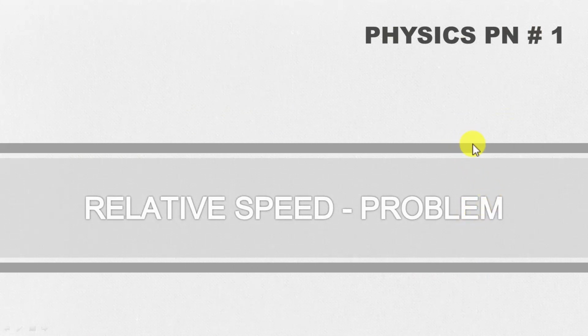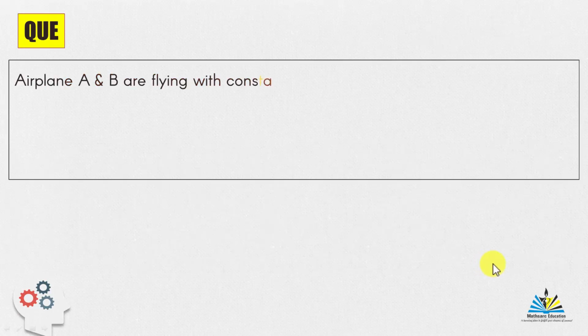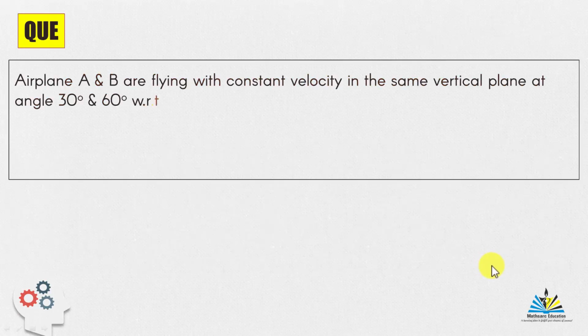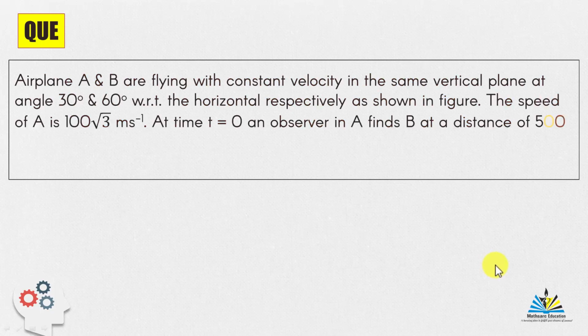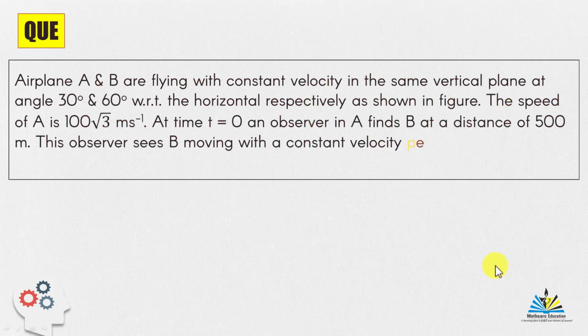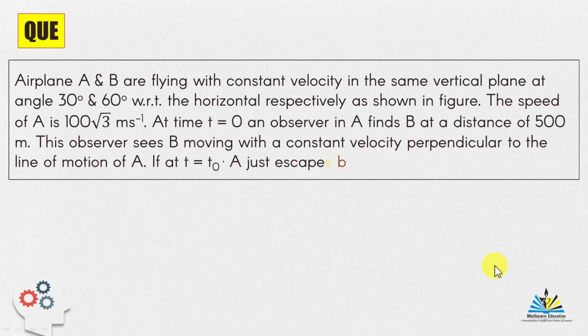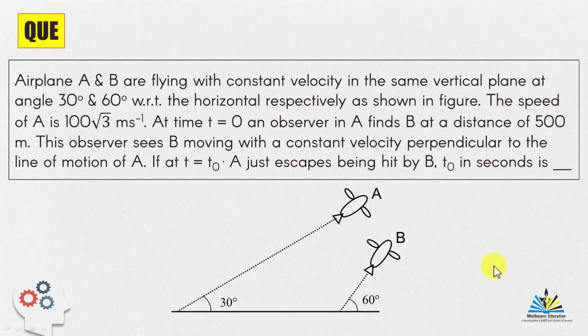Here's the first problem, problem number 1 on relative speed. Let's read this problem.